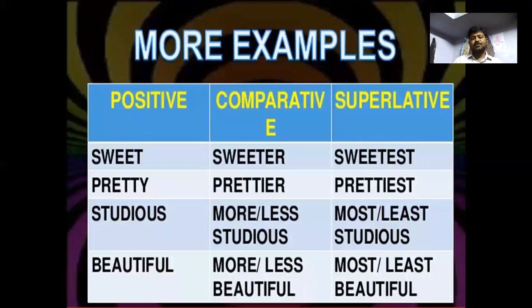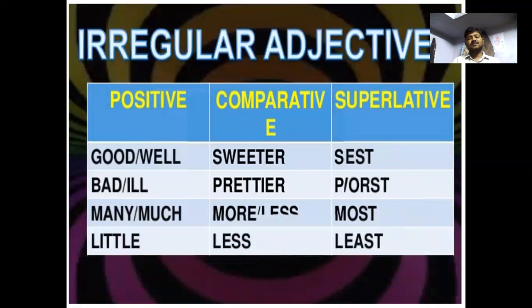For more examples: sweet, sweeter, sweetest. Pretty, prettier, prettiest. Studious, less studious or more studious; most studious or least studious for the superlative degree. Beautiful, more beautiful or less beautiful; most beautiful or least beautiful for the superlative degree.